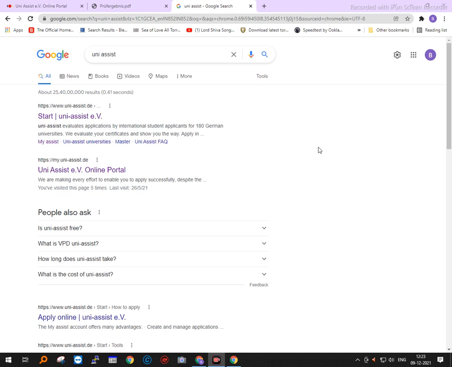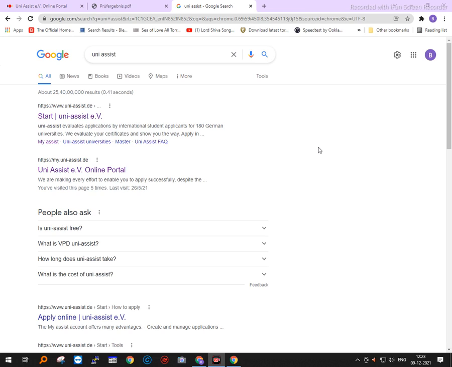That means the students first send their documents to UniAssist, which is a third party organization and has no say whatsoever in the selection process itself. What you do as a student or an aspirant is to send the documents to UniAssist.